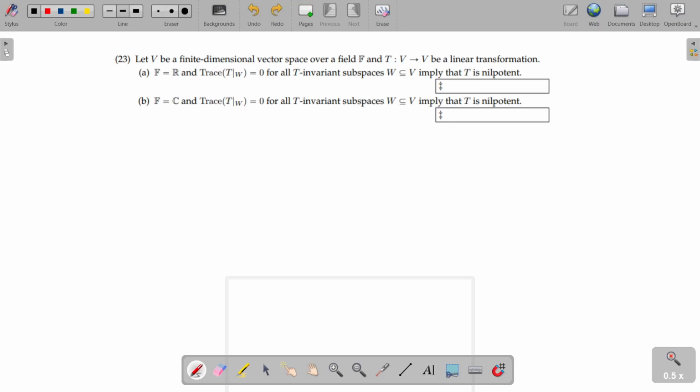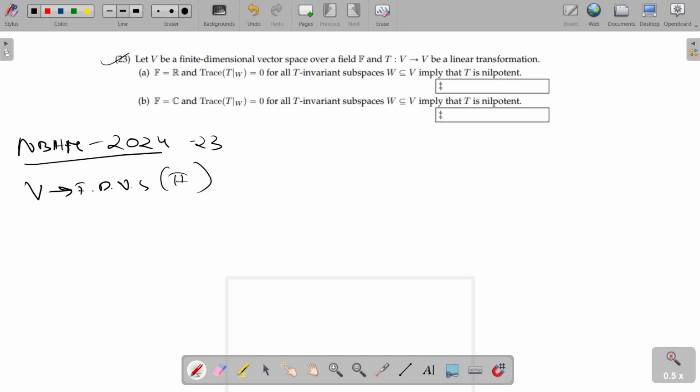So, hi guys, we will try to solve this question from NBHM. This question came in NBHM 2024, so this is a recent question. It's question number 23, as we can see from here. Now it says the given is V is a finite dimensional vector space over F, and T is a linear operator basically.